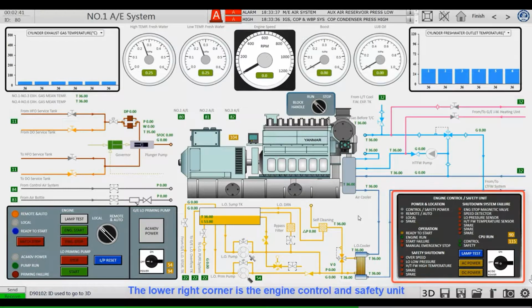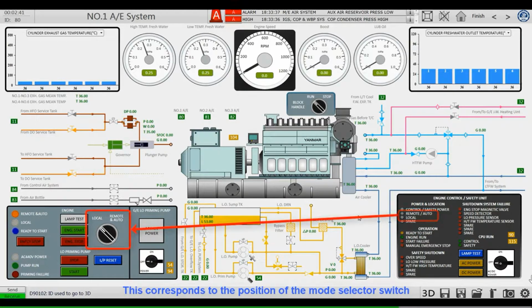The lower right corner is the engine control and safety unit. This is the power supply switch. This is a lamp test button. The 2 indicators are DC and AC power indicators. This is a diesel engine control and safety power indicator. These 2 indicators are diesel control mode indicators. This corresponds to the position of the mode selector switch.